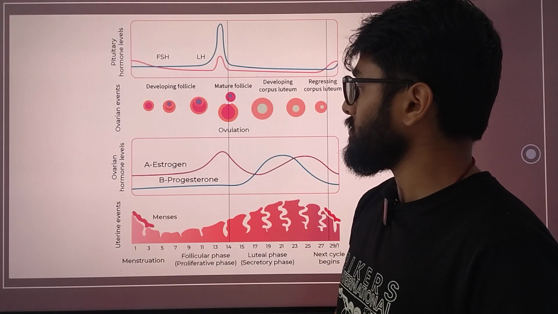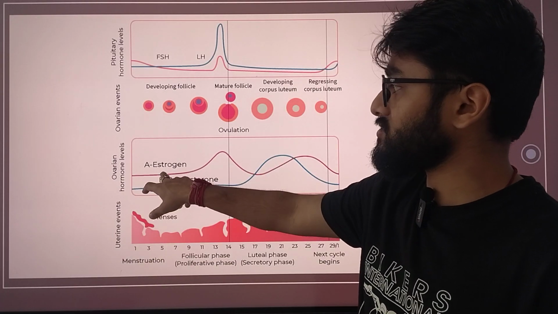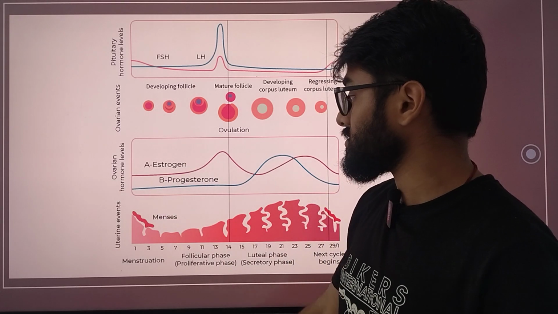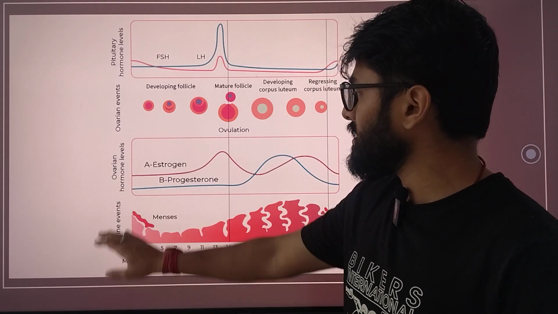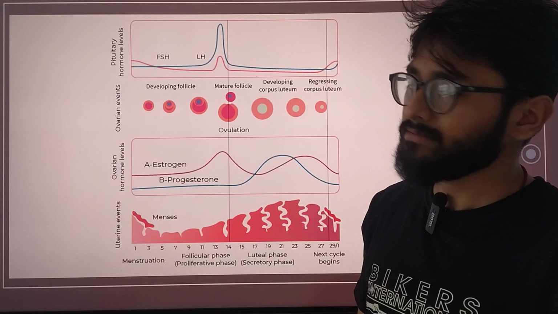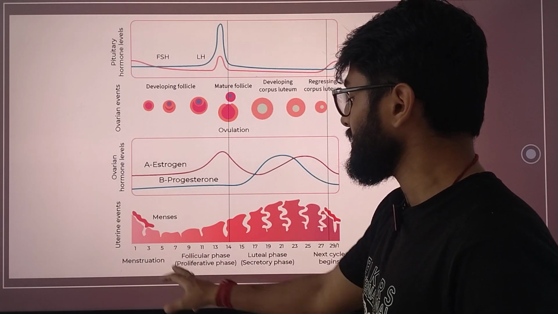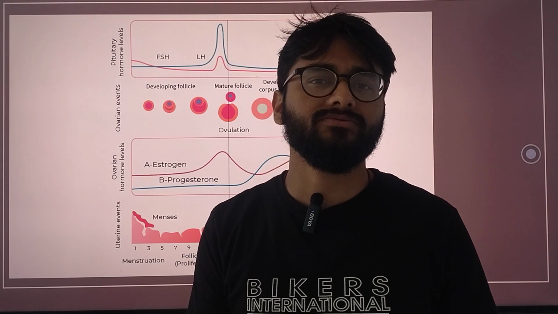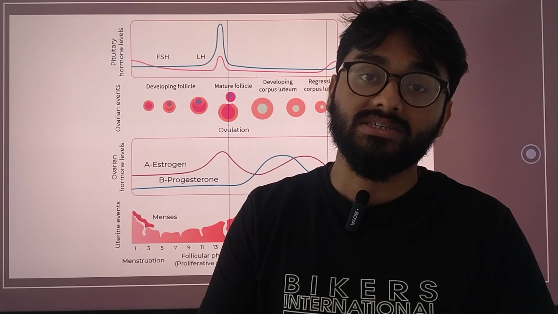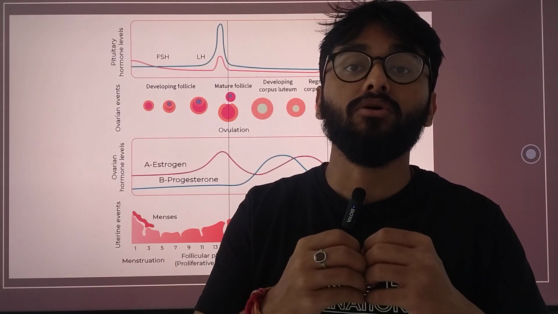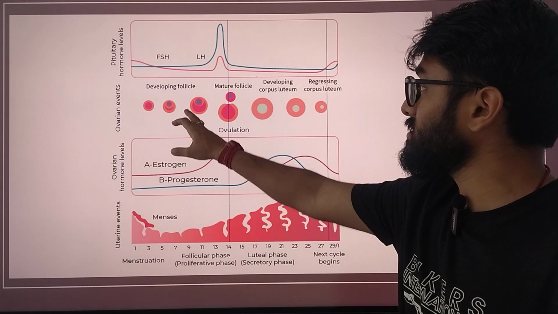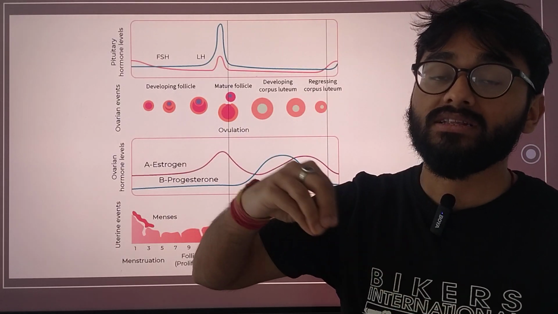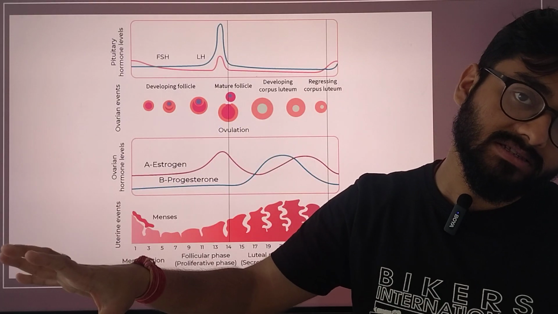Ovarian hormones we will simply see as estrogen and progesterone. In this case, estrogen is much higher in concentration as compared to progesterone, but they both steadily increase. Moving on to the follicular phase or the proliferative phase. Why do we name this the proliferative phase? Because in this stage it proliferates, moves into the next mature part where the follicle needs to rupture in order to release the ovum.